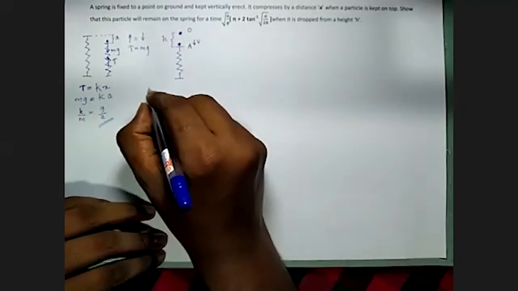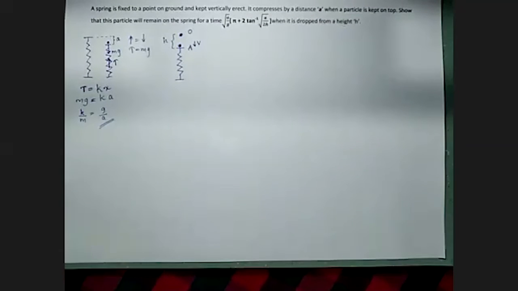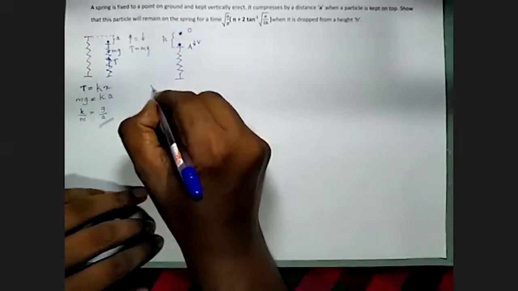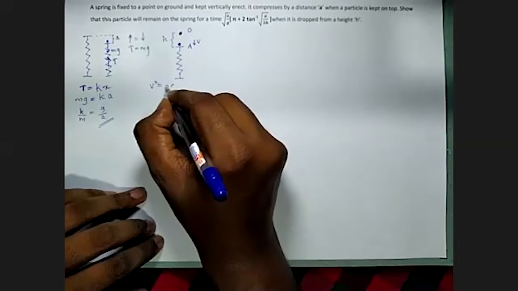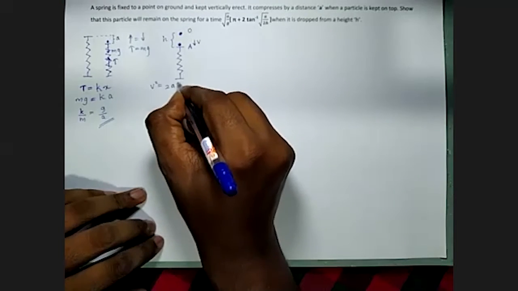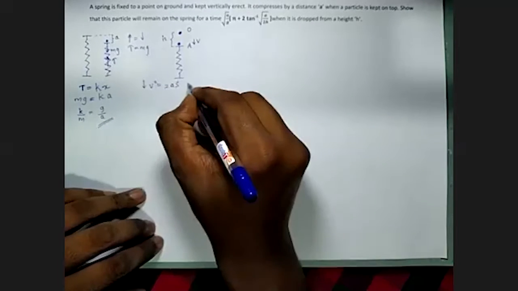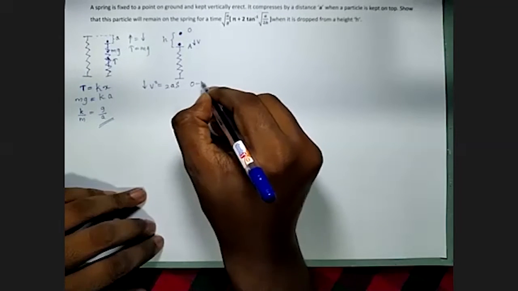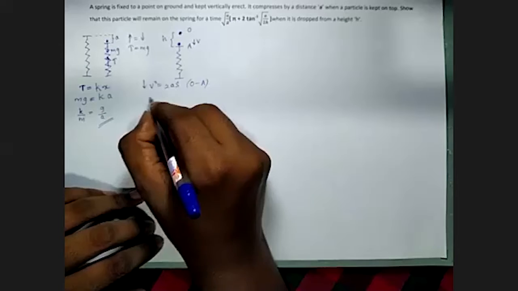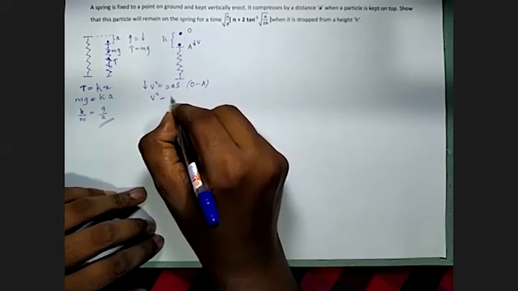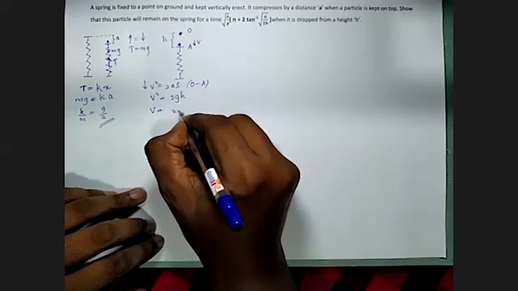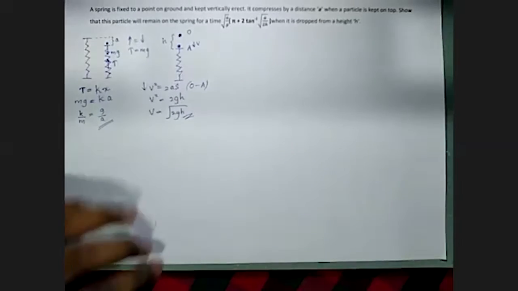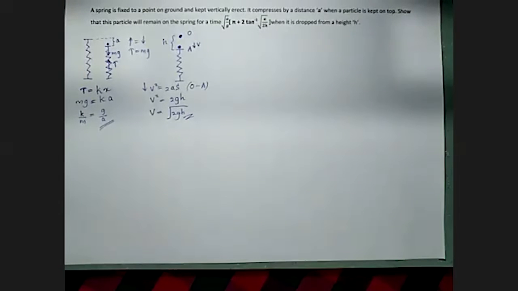Now we can apply motion equations from O to E to find that velocity. I can apply v squared equals u squared plus 2as downwards. Since there is no initial velocity, I'm not going to write u squared, that is 0. And this is 2gh. Velocity is square root of 2gh, the velocity of the particle at E.